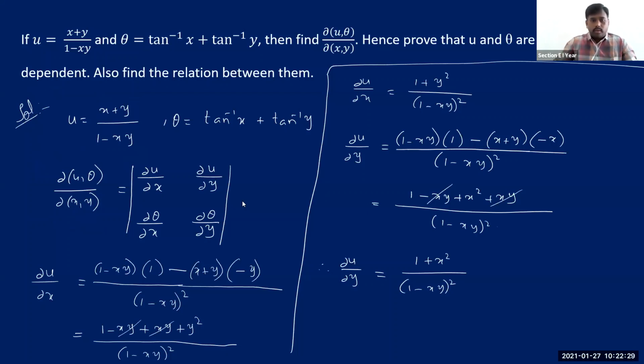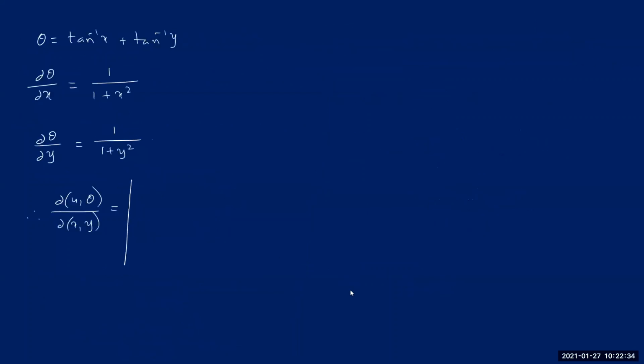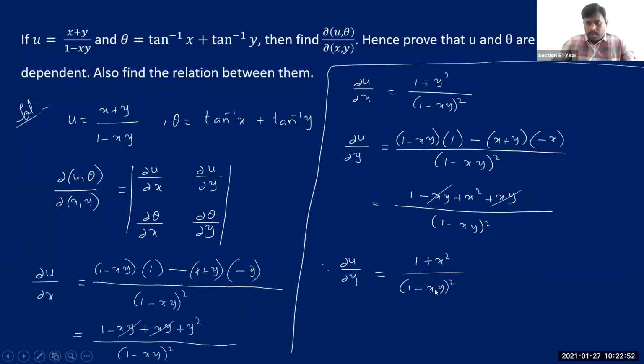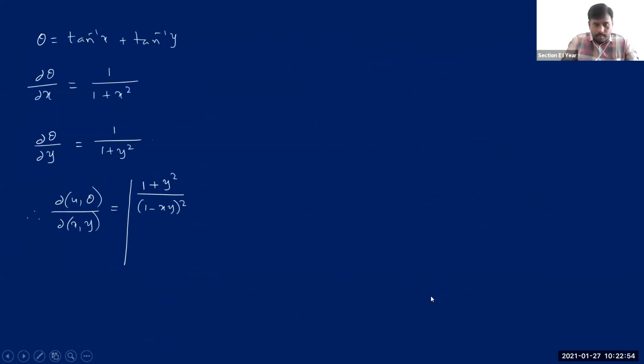Dou u by dou x, 1 plus y square by 1 minus xy whole square. Then see what next, dou u by dou y, we got it as 1 plus x square. I'm writing here, you see.